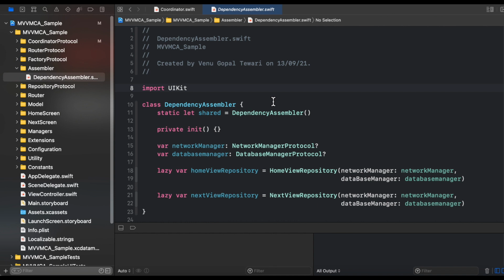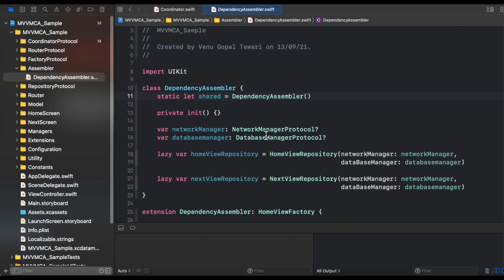Dependency assembler is the class that is basically used to supply all the dependencies in your application from a centralized place, and its objective is just to improve the testability of your application. We have implemented this particular class as the singleton, and it is having currently four properties in our application. One is network manager, second is database manager, and these are basically the type of network manager protocol and the database manager protocol. Other two properties are home view repository and the next view repository, and they are implemented in the form of lazy variable.